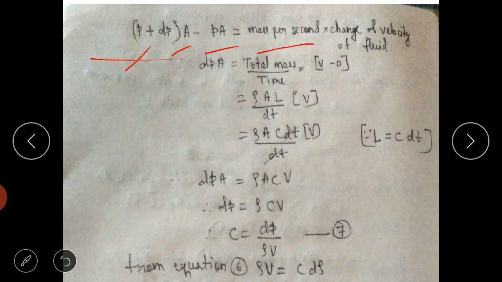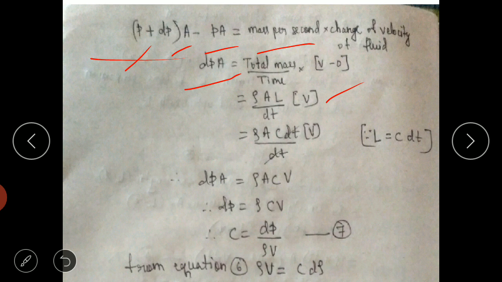Next, mass per second into change of velocity of the fluid, as per the definition. So here we will get dP into A. Mass per second will be total mass divided by time. Change of velocity will be V minus 0, because initially it has zero velocity. Once the piston starts moving, it is defined as velocity V. Simplifying, total mass is given by rho AL, time taken is dt.